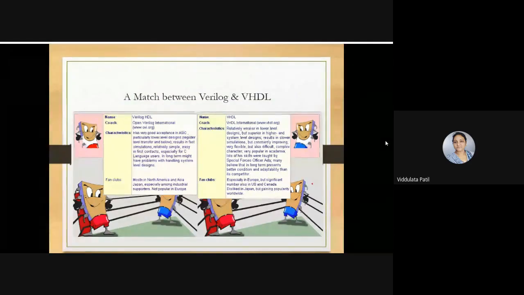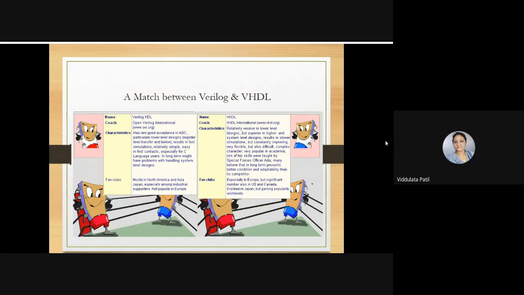You can perform very fast simulation using Verilog. At the same time, it is easy at first contact, especially for C language users. For those who are C language users, this will be very easy. In the long term, it might have problems with handling system level designs, but right now that is not the case.